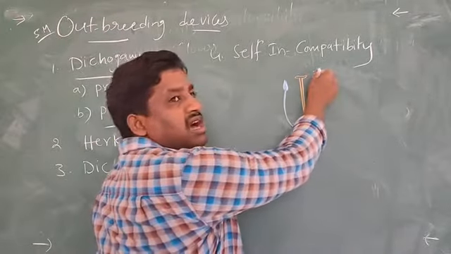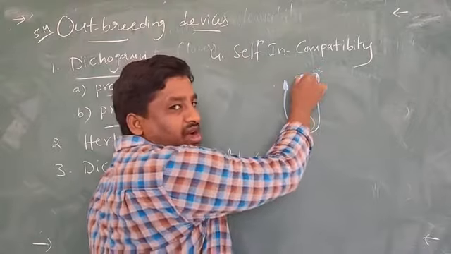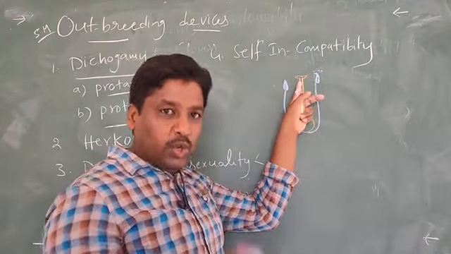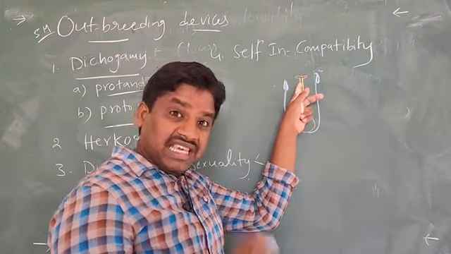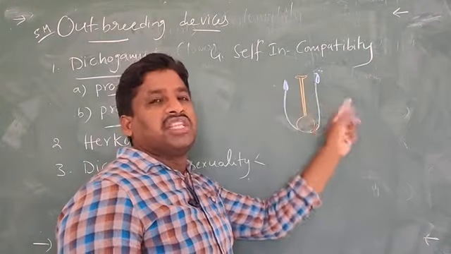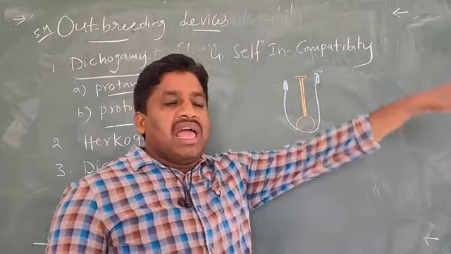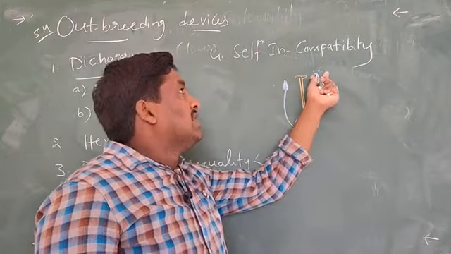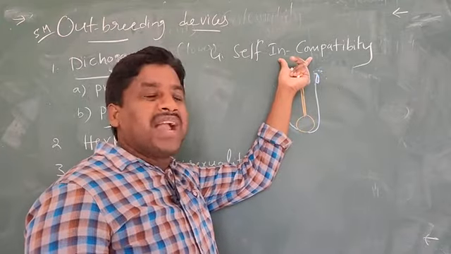These pollen grains land onto the stigma, but the stigma is not receptive. So that's why we call it self incompatibility.